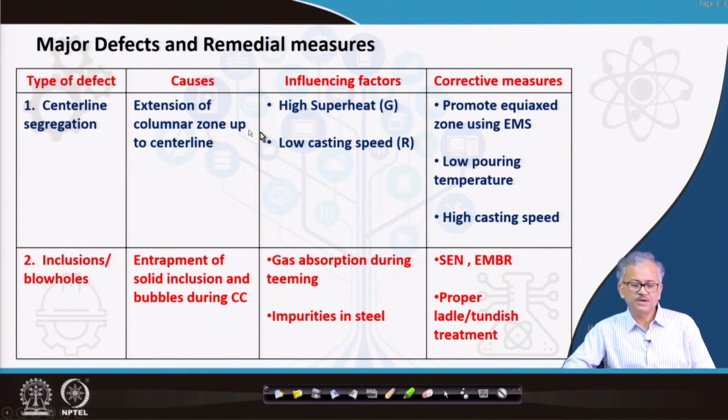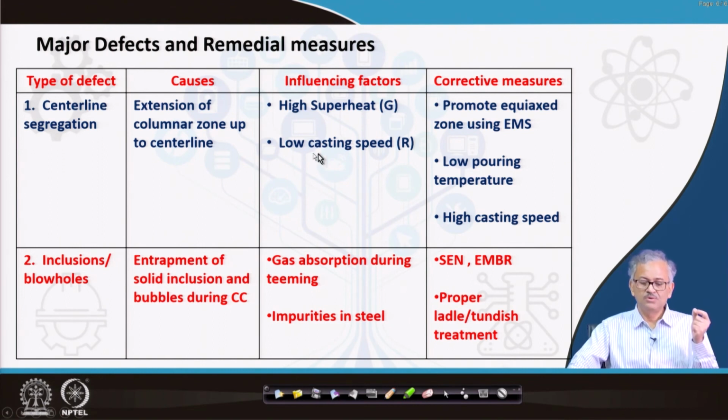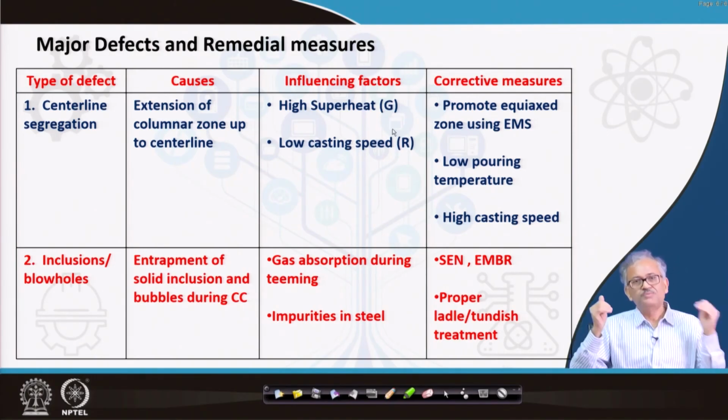What are the influencing factors? As I said, high superheat basically will promote it, and low casting speed. Why? You can simply see G by R. What is the G by R? If you have high superheat, it means the gradient is very high, and with low casting speed R is less. So G by R is very high. If your G by R is high, then columnar grains will be more prominent.